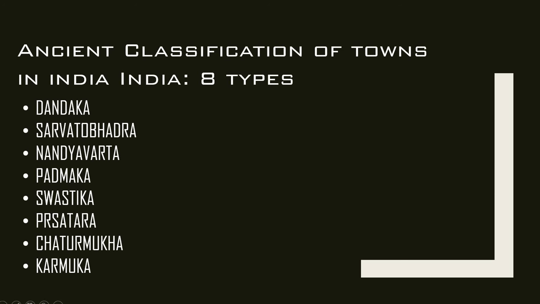The ancient classification of towns in India is basically under eight types. There are eight types of towns in ancient India. It is Dandaka, Sarvatobhadra, Nandyavarta, Padmaka, Swastika, Prastara, Chaturmukha, and Karmuka.